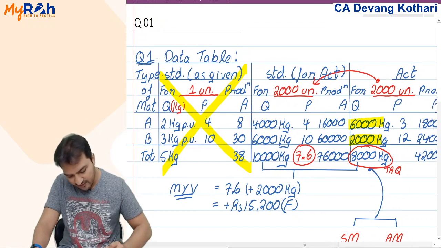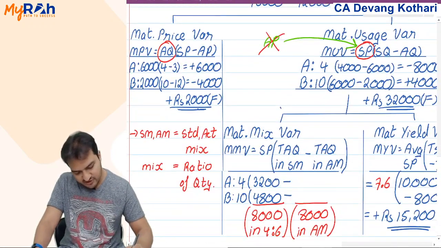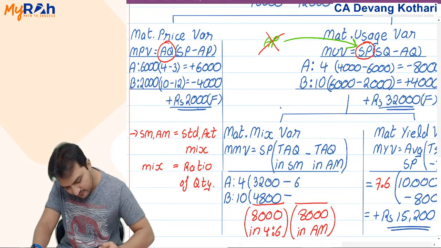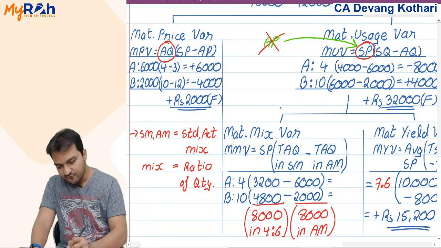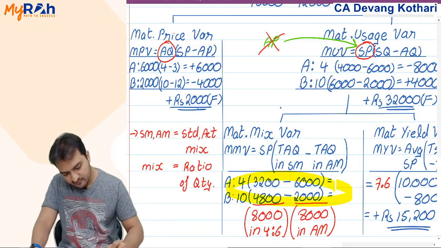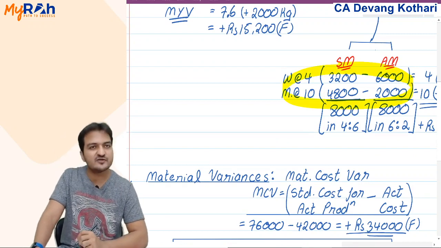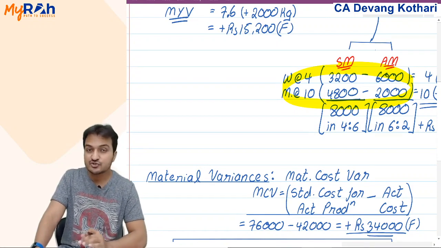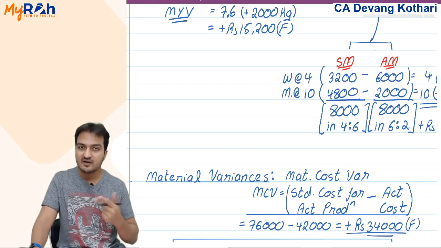Actual ratio of 8000 are the actual values itself, 6000 and 2000. Now if you notice, this calculation is exactly the same as the explanation which I gave you earlier.